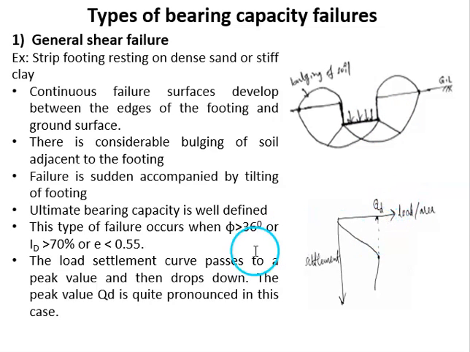This type of failure occurs when the phi value is greater than 36 degrees, or when the density index is greater than 70%, or when the void ratio is less than 0.55. When we observe the load settlement curve, it rises to a peak value and then drops down. From the peak value, we can find the ultimate load carrying capacity.